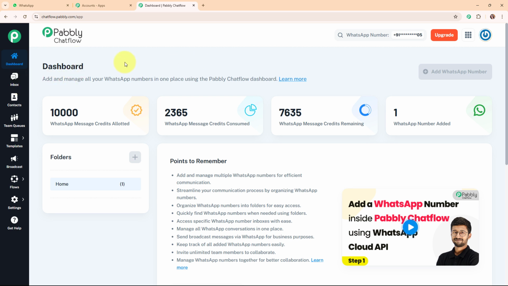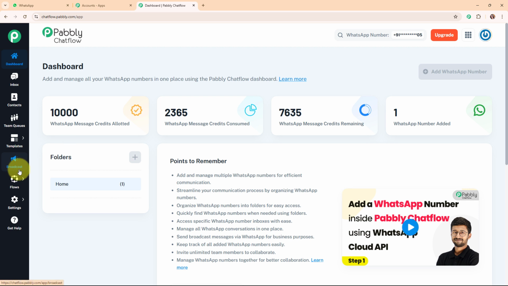So here this is the dashboard, and here you can see another feature that says inbox. In this inbox feature you can see the entire WhatsApp chats of your number. In this contacts field you can add the contacts, and you can also see the contact list of your customers. And then here comes the team queues feature, where you can see all your team members and the chats assigned to them. Also you can see the status of the chats.